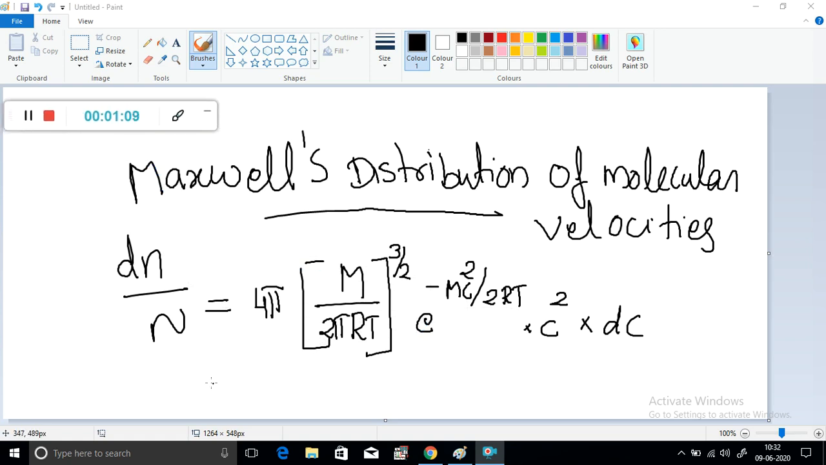dN by n is equal to 4 pi into (m divided by 2 pi RT) whole raised to 3 by 2 into e raised to minus mc square divided by 2 RT into c square into dc, where dN is the number of molecules out of total of n molecules having velocity between c and c plus dc.